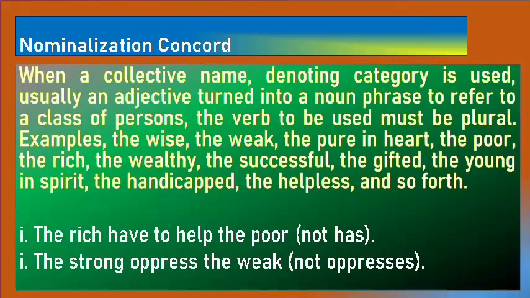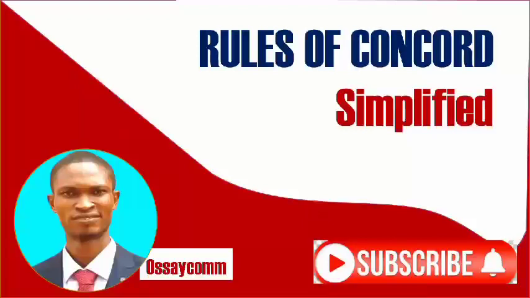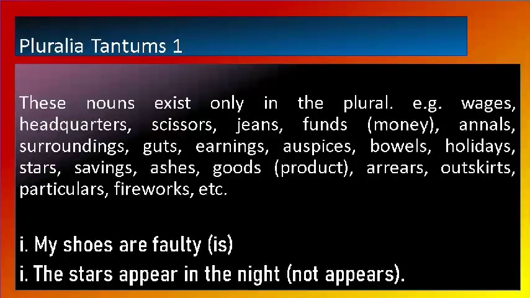The wise, the weak, the pure in heart, the poor, the rich, the wealthy, the successful, the gifted, the young in spirit, the handicapped, the helpless, and so on. See the example. The rich have to help the poor, not asks. The strong oppress the weak, not oppresses. You get that?